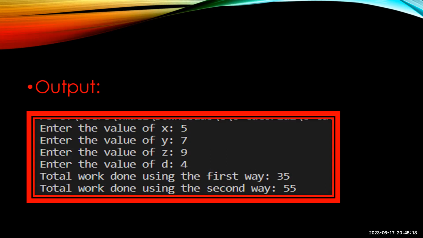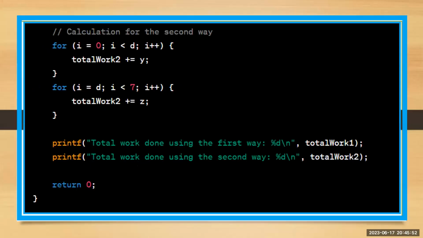Total work done using the first way is 35, and the total work done using the second way is 55. So we have seen that in the first way the total work done is 35, and in the second way it is 55. This is the code where we have not used any loop. In the next one we'll be using a for loop. With the help of a for loop we will be solving the code. Now let's go into the question code using for loop.